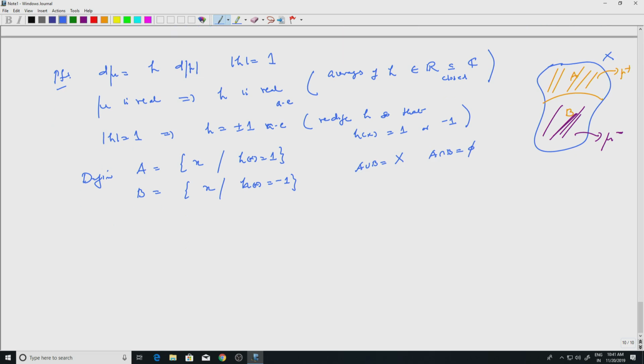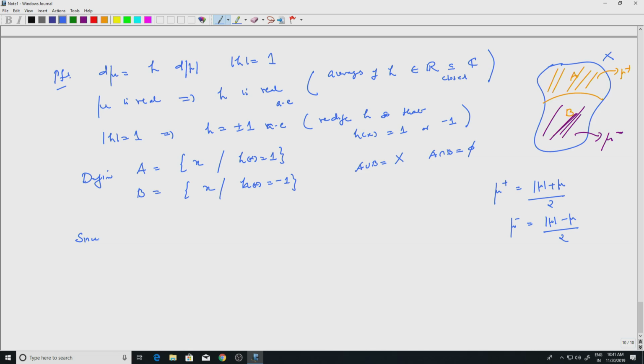Now I need to look at what happens to mu plus and mu minus. Remember, mu plus is mod mu plus mu divided by 2, and mu minus is mod mu minus mu divided by 2. So, let's look at mu plus.